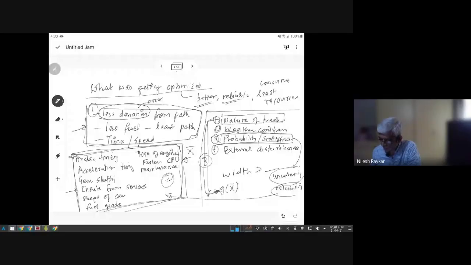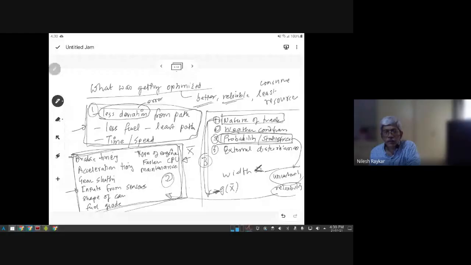I'm just saying physically what you said is perfectly right. I'm just making it more realistic: if the width is more, then your problem becomes simpler, and it becomes more challenging when the width is smaller than a certain amount. So that's a very apt example that Nathan has given.